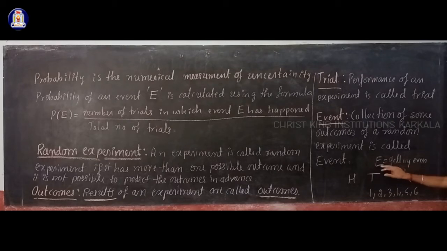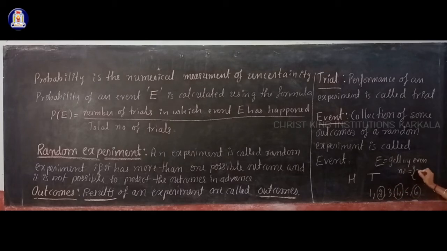Okay. So E means what? That is an event. Now I have taken getting an even number while rolling a die. That is an example for an event. While rolling a die, we take an event that getting an even number. So in this, which outcomes do you have? While rolling a die, you may get these numbers. In that, which are even numbers? 2, 4, 6.